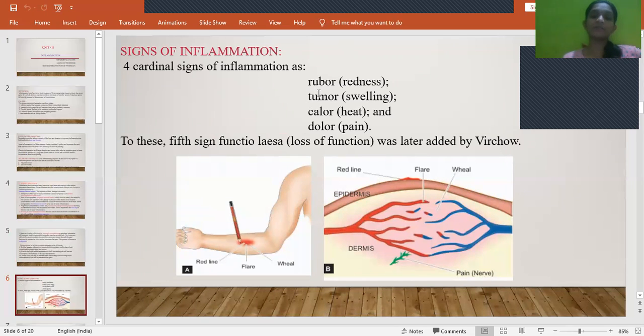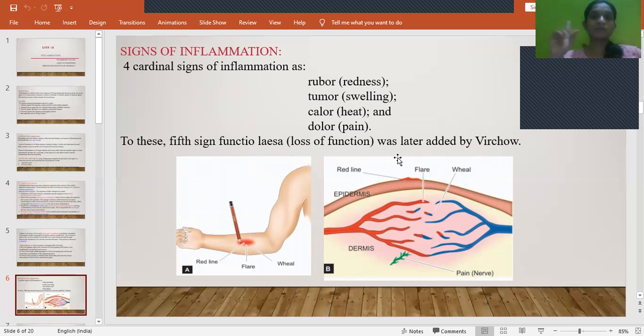So these are the symptoms: rubor, that is redness; tumor, that means swelling; and calor, that means heat. Why will there be heat? Because of vasodilation, the concentration of blood and blood cells increases, so we can see this heat or warm sensation, and pain. Along with these four signs, there is another sign called loss of function, which was later added by Virchow. So these are the hemodynamic changes.